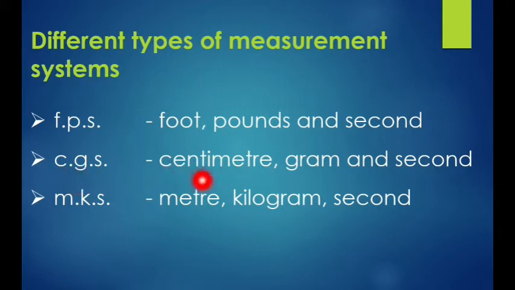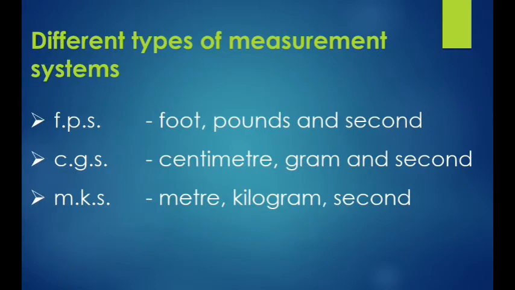C means centimeter, that is length. Gram, what is that? Mass, the unit of mass. And second, it's a unit of time. And the last one is the MKS system: meter, kilogram and second. These three types of systems were followed in older days.